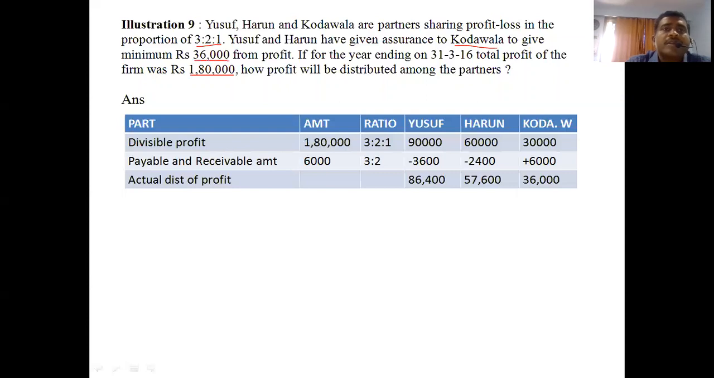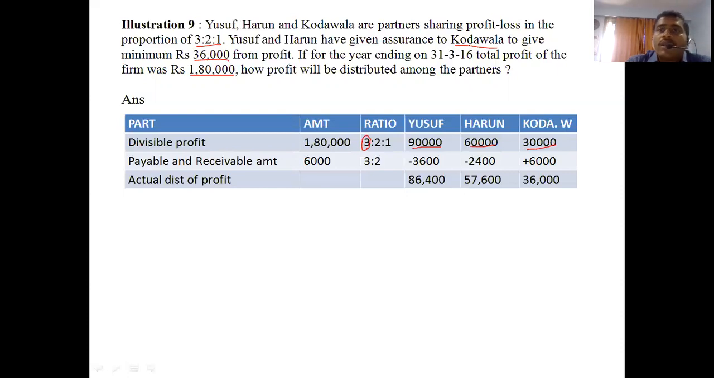a minimum of 36,000. So let's see, how to find Yusuf's share? 1,80,000 into 3 divided by 6, since the total is 6. So what amount do we get? 90,000. For Harun it is 60,000. For Kodawala, 30,000. Now see the question.